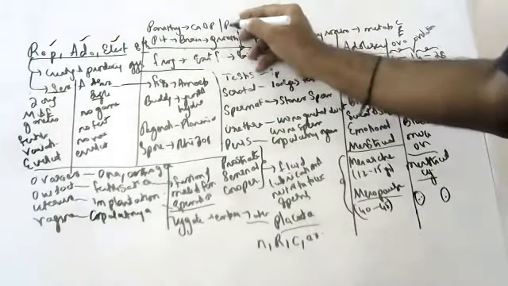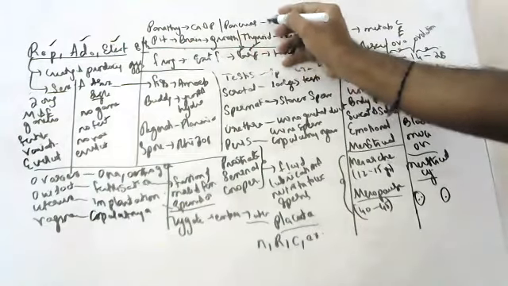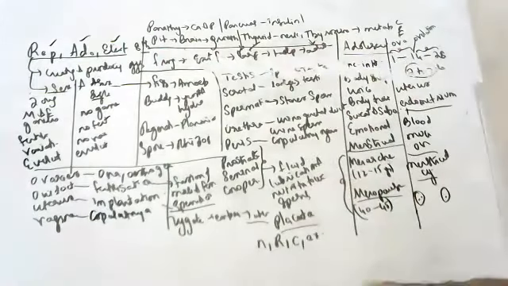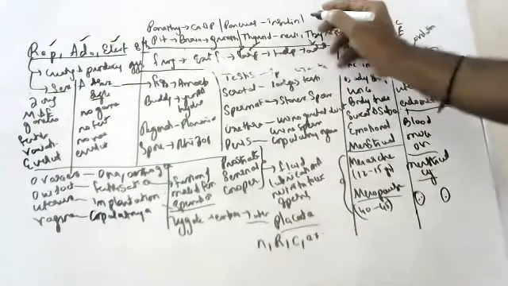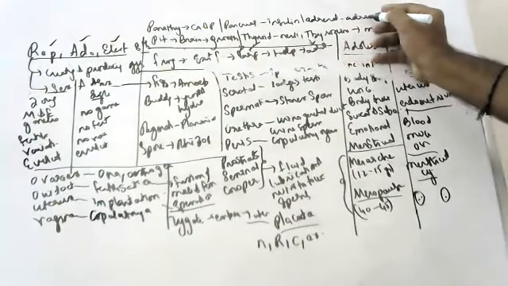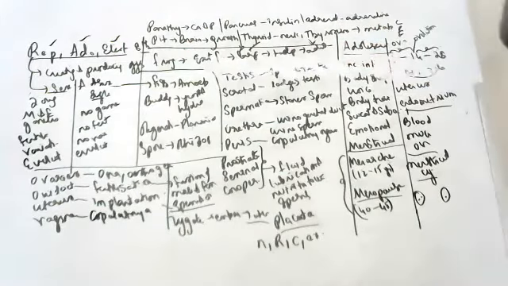Next we have the pancreas. Pancreas will secrete what hormone? Insulin. It will control the sugar levels in the body. Next, the adrenal gland. The adrenal gland secretes the adrenaline hormone, which is released during stress conditions.